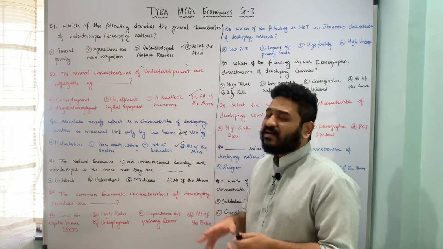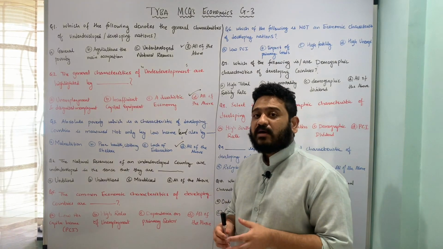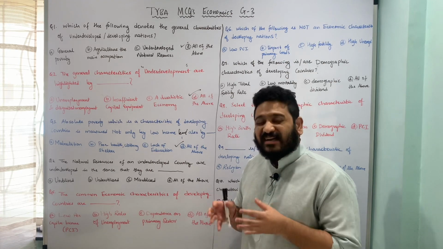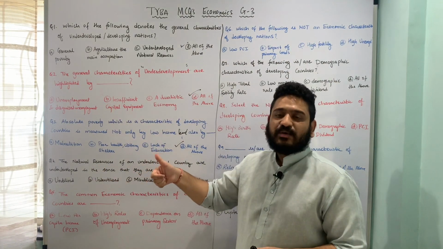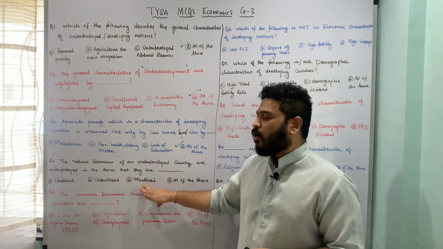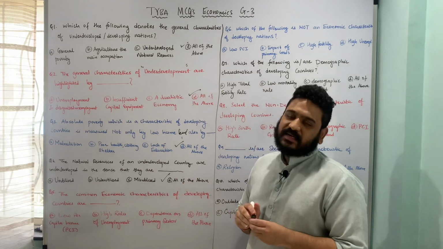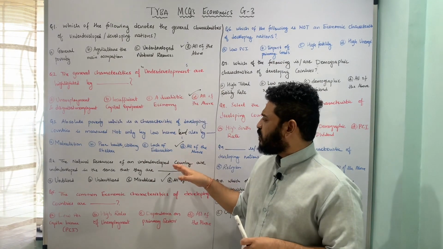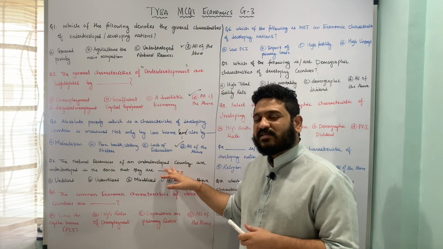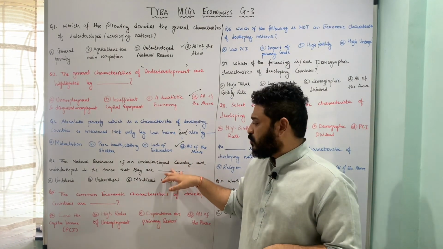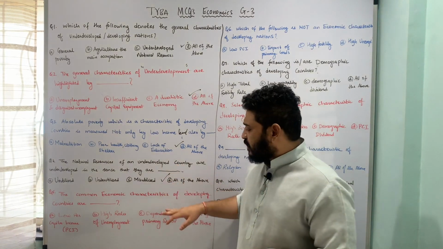Whenever we look at the existence of natural resources in developing economies, they are in a sense underdeveloped because of all these three reasons. That is, either they are unutilized, underutilized or misutilized, and therefore option D, all of the above, is the correct answer to this question. I'm giving you questions with all of the above as the answer because it helps us to at least understand the concept with respect to a multiple choice question. Let us now move to the next one.